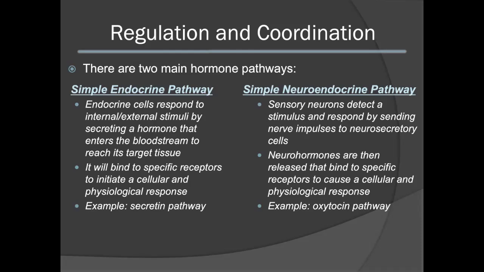In the simple neuroendocrine pathway, sensory neurons will detect a stimulus. They will then respond by sending nerve impulses to a neurosecretory cell. These neurosecretory cells will then produce and secrete neurohormones. These neurohormones are then released in the system to bind to specific receptors on their target tissue or target cell. This will then cause a cellular or physiological response. An example of a hormone that is controlled by a neuroendocrine pathway is oxytocin.